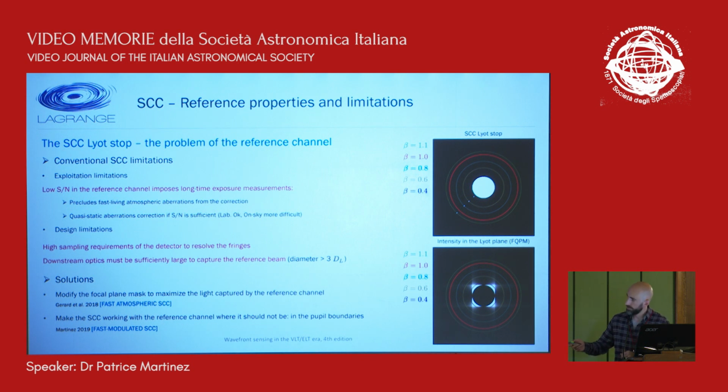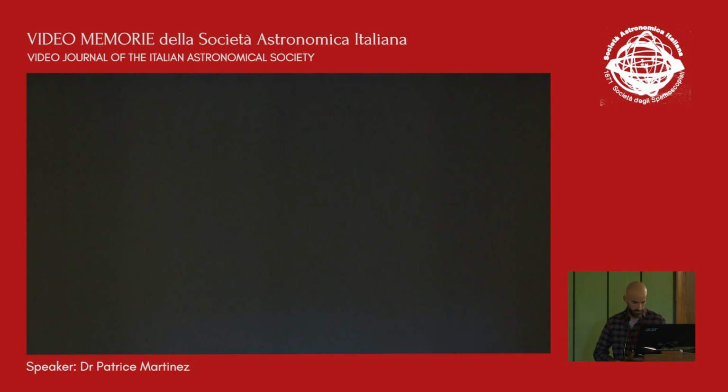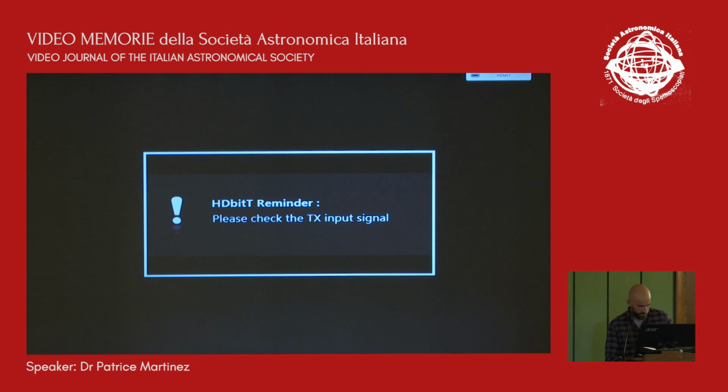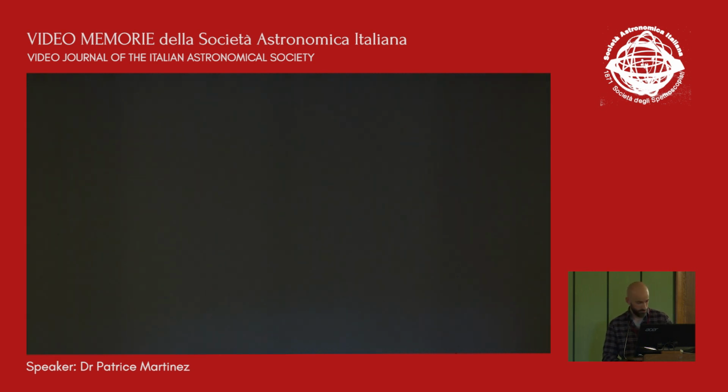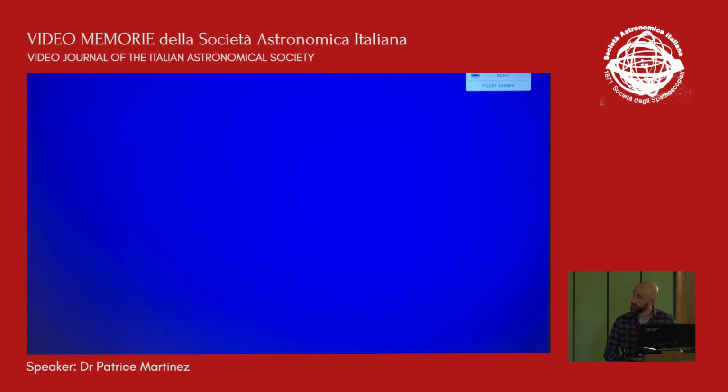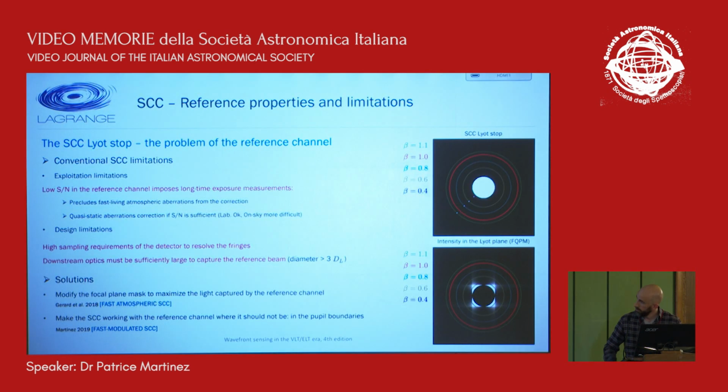The first one is working on the coronagraphic side. The first possibility is to try to improve the focal plane mask of the coronagraph in order to maximize the flux that is diffracted in the reference channel. So that's the idea of the fast atmospheric self-coherent camera that has been proposed by Gerard et al.